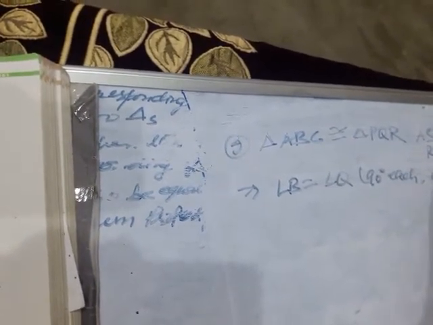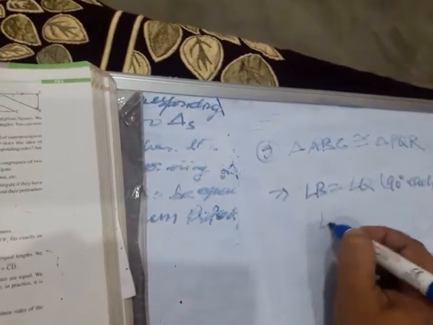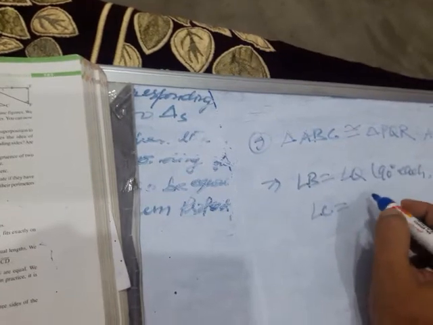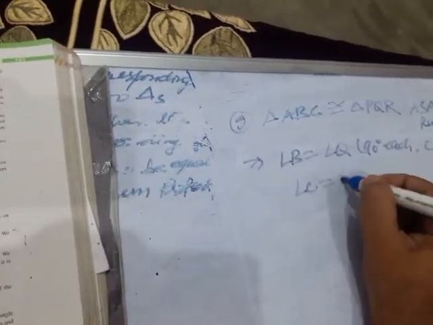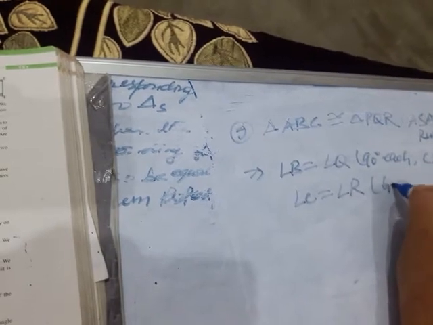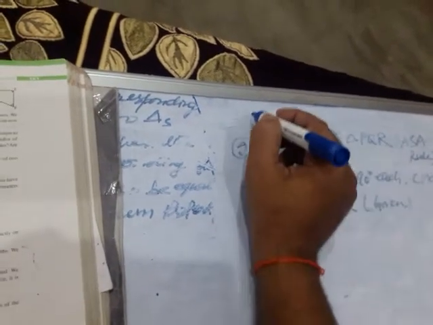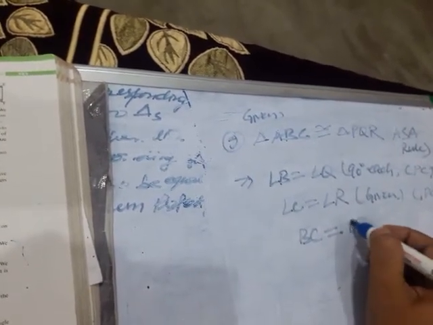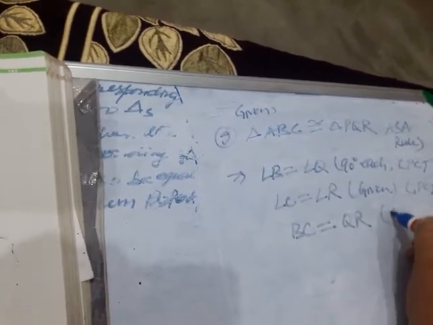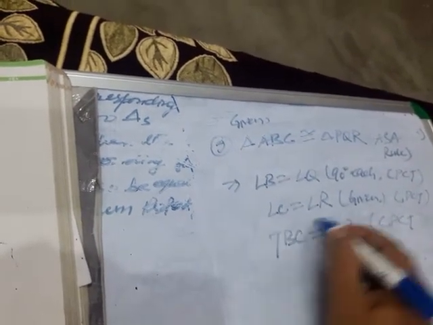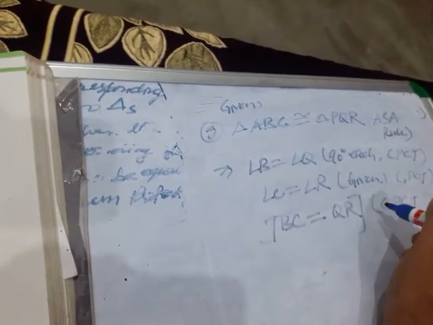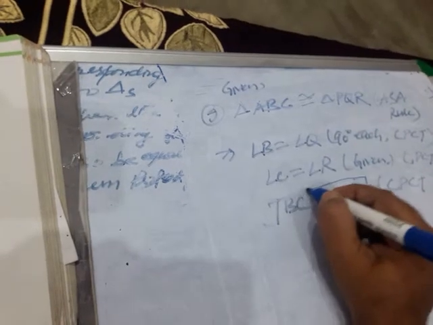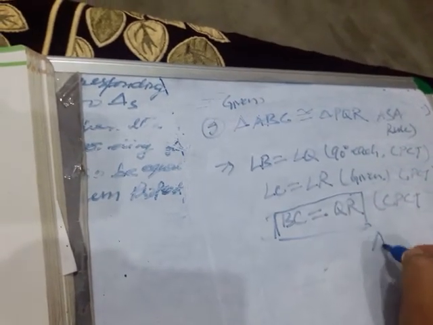That is CPCT. And angle C equals angle R, that is given over here, or you can also write CPCT. The third part will be BC equals QR. That is CPCT, and that is the additional part that we are supposed to write down. Okay children, so this is your answer: BC equals QR.